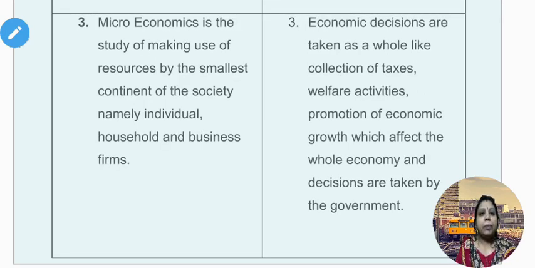Third point, microeconomics is the study of making use of resources by the smallest component of the society, namely individual, household and business firms. Whereas macroeconomics, economic decisions are taken as a whole like collection of taxes, welfare activities, promotion of economic growth which affect the whole economy and decisions are taken by the government.